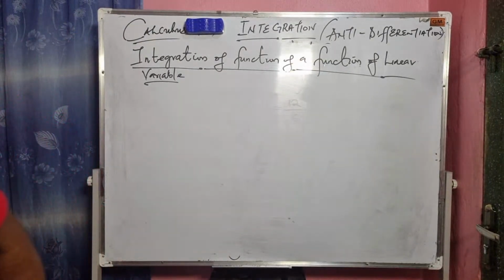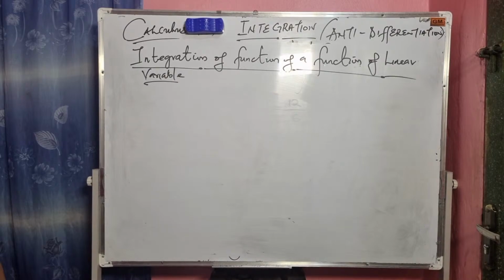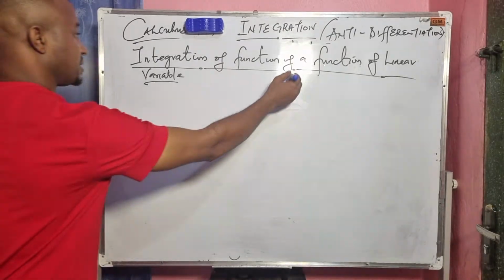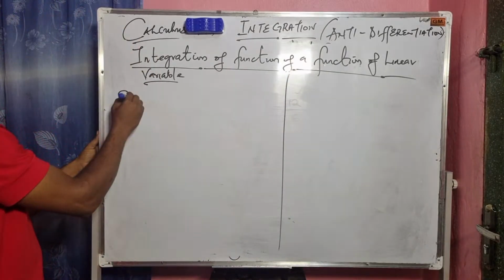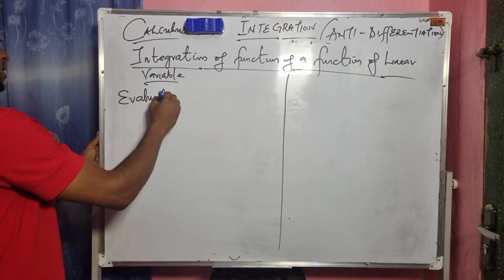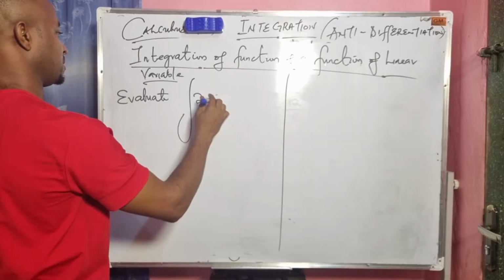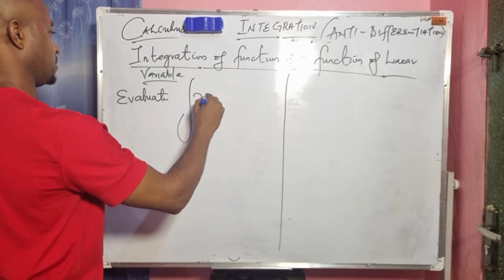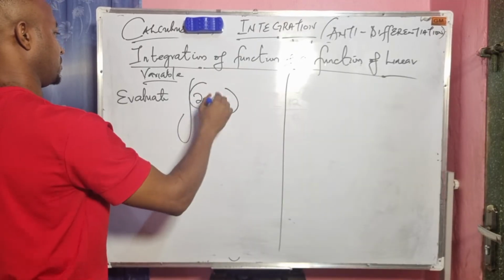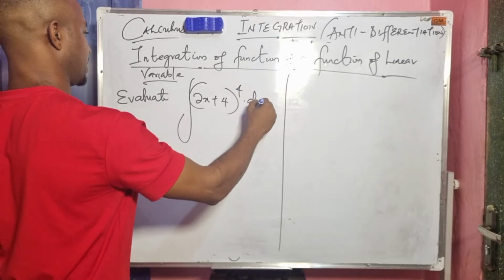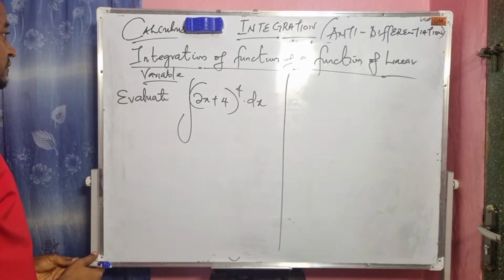For example, if we are asked to evaluate the integral of (2x plus 4) to the power of 4 dx, so this is a function of a function.